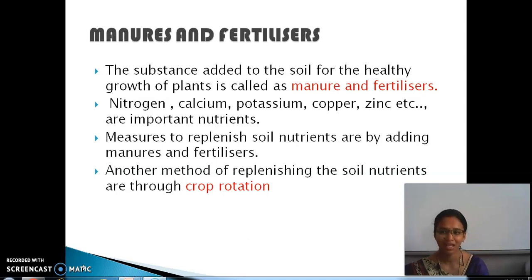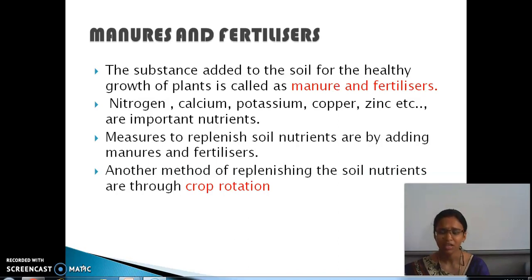And the next step is the manures and fertilizers, adding manures and fertilizers to the soil for the good growth of crops. So now we will see the definition. The substance added to the soil for healthy growth of plants is called manure and fertilizers.